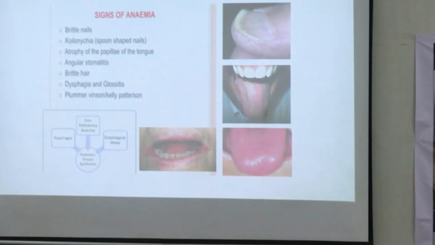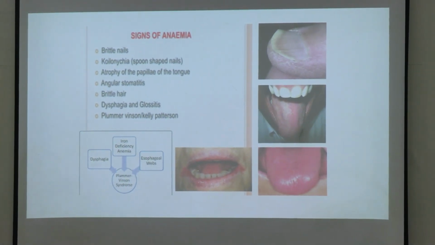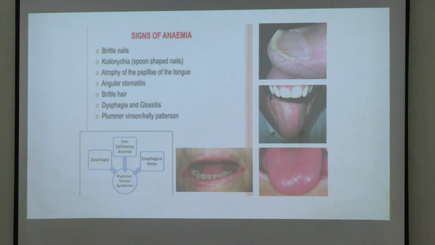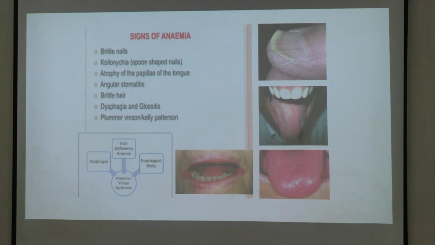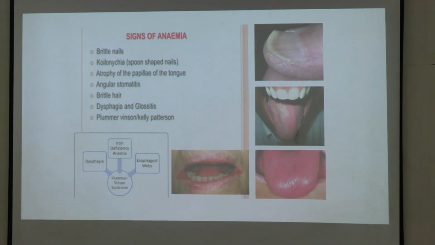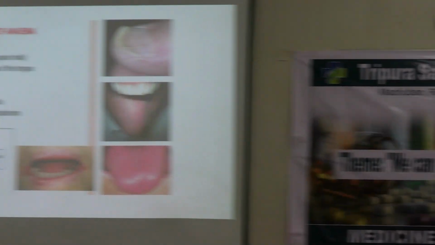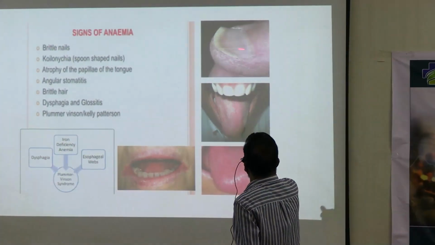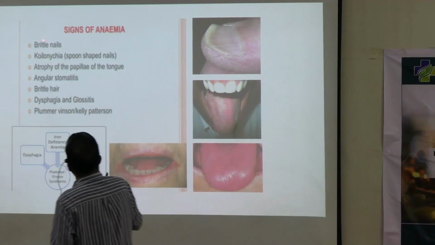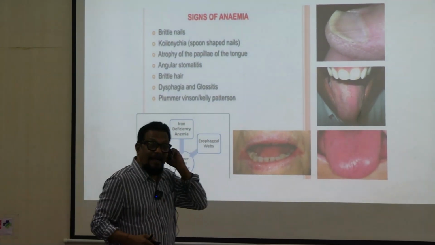Long-term anemia may be because of iron deficiency. In such a case, the nail, particularly in children, will become boat-shaped. The curvature will not be there. This is koilonychia. There will be brittle nails and brittle hair.